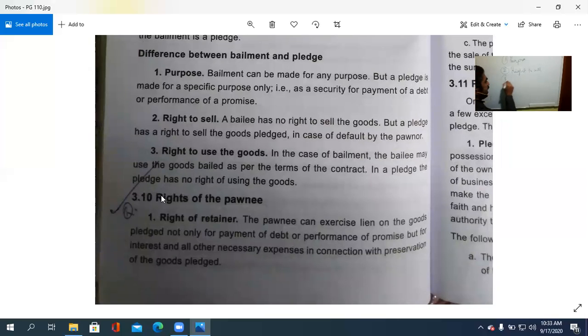Then right to use the goods. The third one, right to use the goods. In case of bailment, the bailee may use the goods bailed as per the terms of the contract, while in a pledge, the pledgee has no right of using the goods.